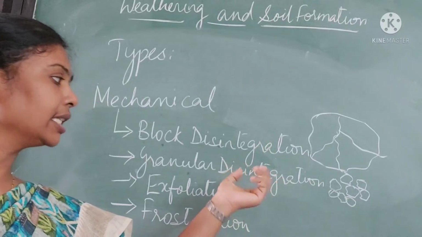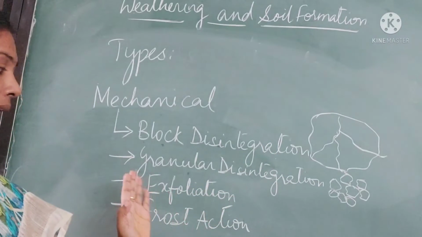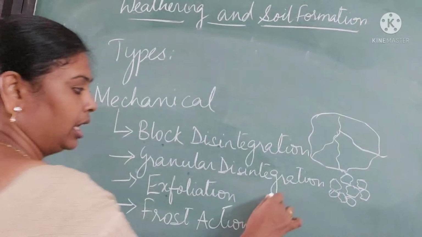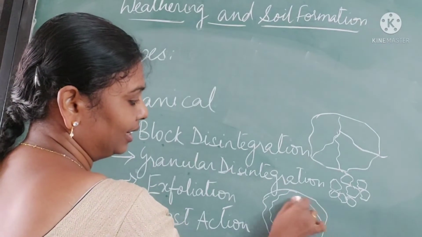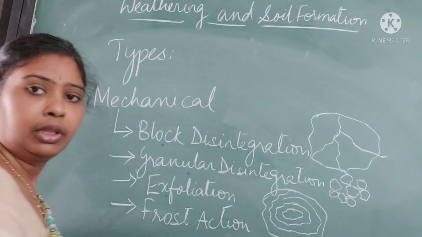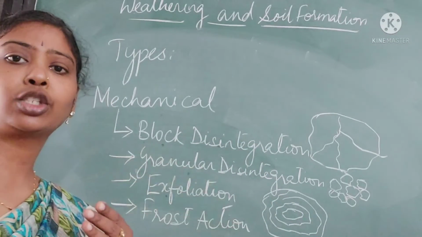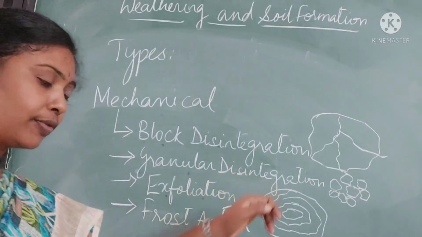Normally this takes place in open areas like deserts and all. The next one is exfoliation. If the rock comes out layer by layer, just as in the case of onion or cabbage, then that is known as exfoliation.